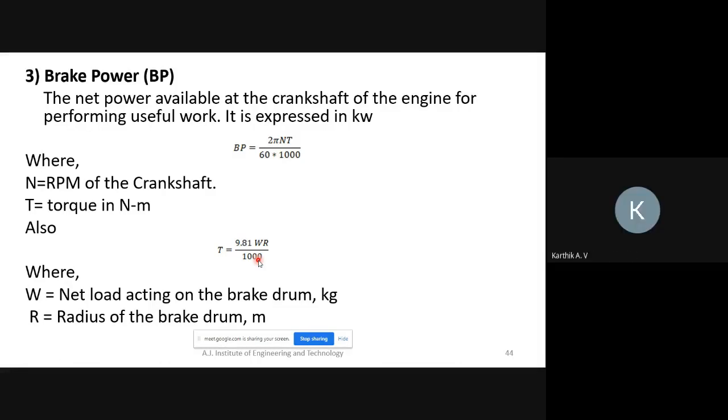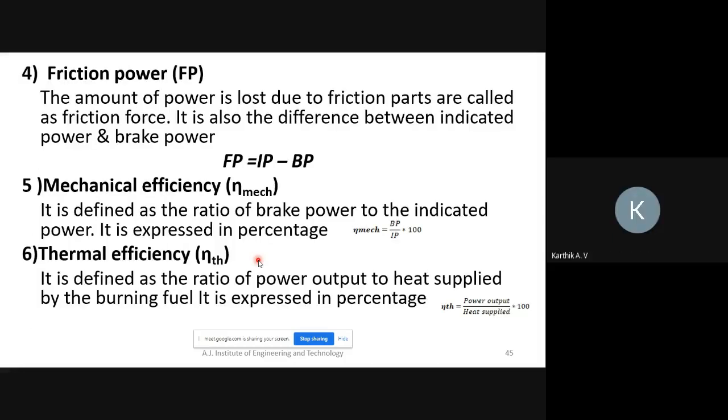So next one is friction power. The amount of power lost due to friction is called friction power. During movement of the piston from top dead center to bottom dead center, friction happens between the piston and the cylinder. Some losses also happen during rotation of the crankshaft. Those losses we can consider as friction power.